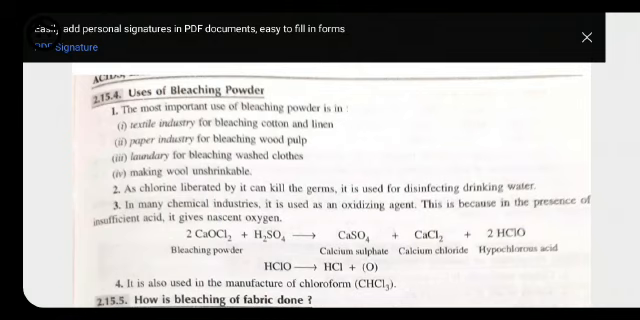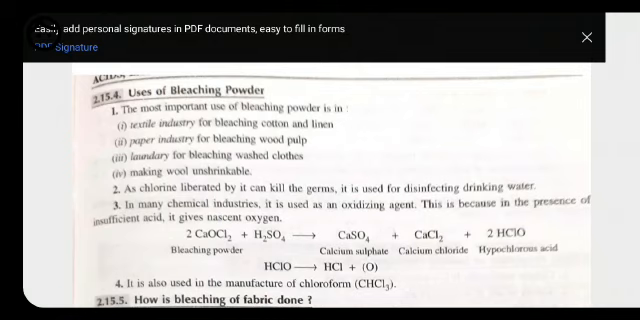Second, as chlorine liberated by it can kill the germs, it is used for disinfecting drinking water. In this process it releases chlorine gas, and we know that chlorine is used to disinfect water and kill the germs. That's why this chlorine also has lots of importance.